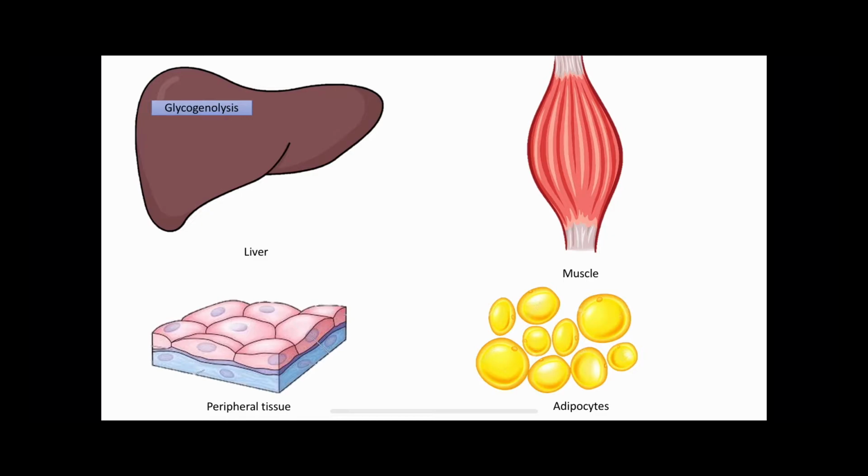It also stimulates neoglucogenesis, that means synthesis of new glucose molecules from non-carbohydrate sources. It does that by inducing different gluconeogenic enzymes, the most important being glucose 6 phosphatase.